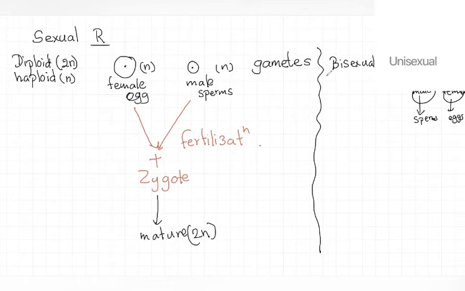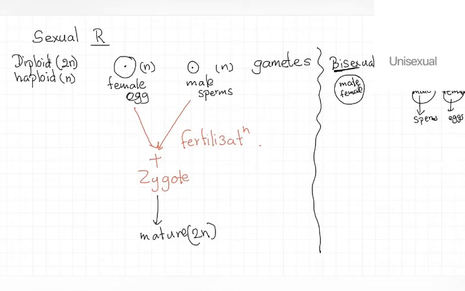But there is another type of organism called bisexual. Bi means two, so a single organism has both sexual types. It can produce both male gametes and female gametes.